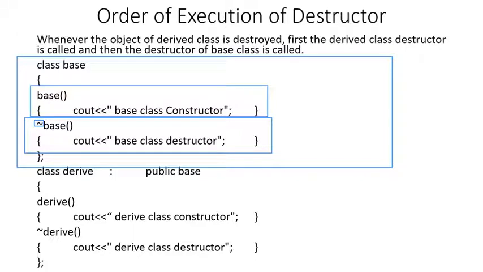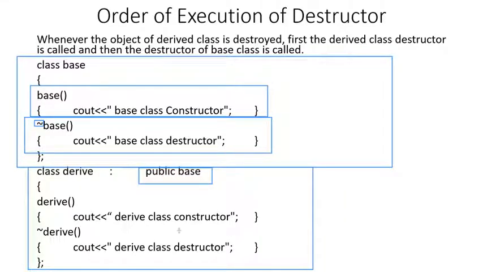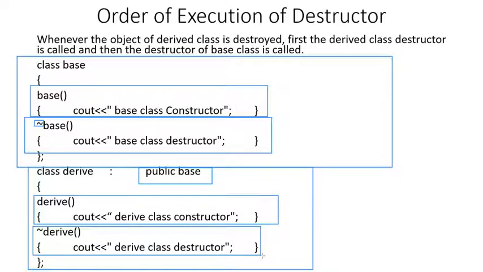So we have created a base class in which we have created a constructor and a destructor of the base class. Next we have created a derived class right here. It publicly inherits the base class. Again, this class also has a constructor and a destructor. Now, what will happen if we create the object of the derived class? And what will happen when the object of the derived class is destroyed?